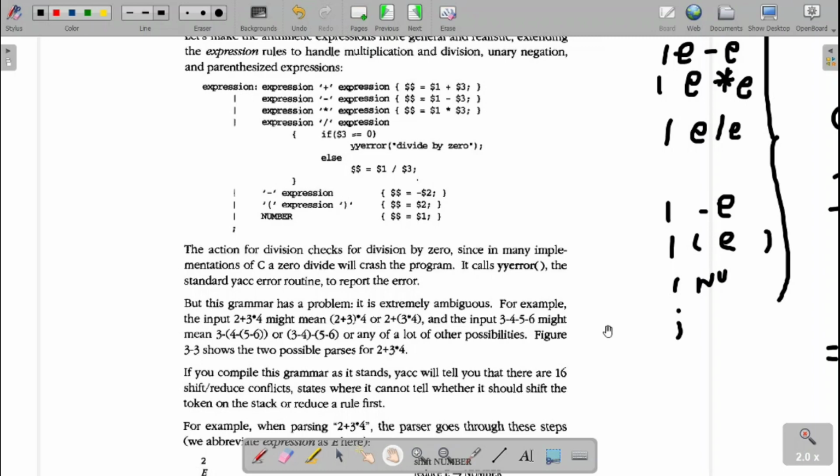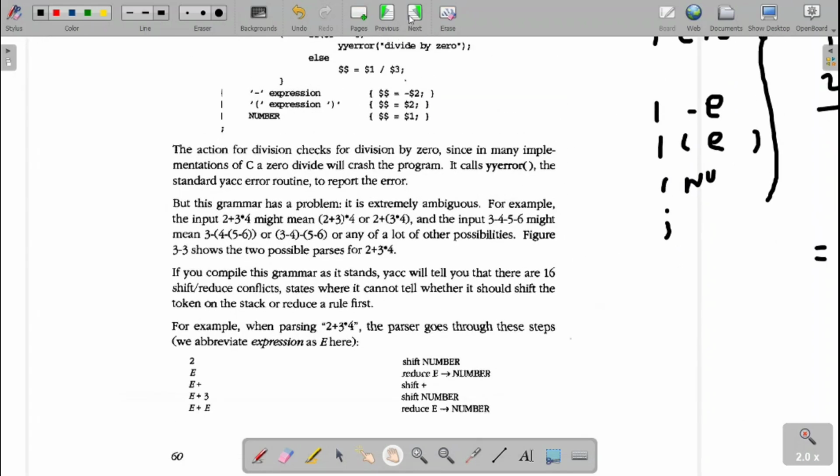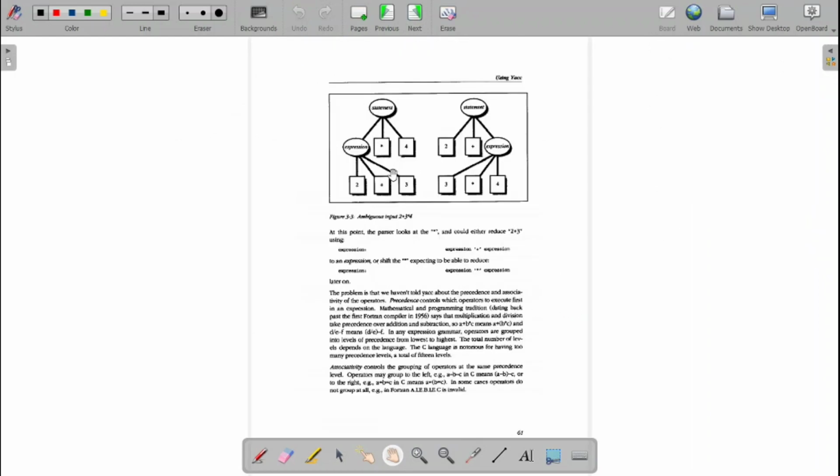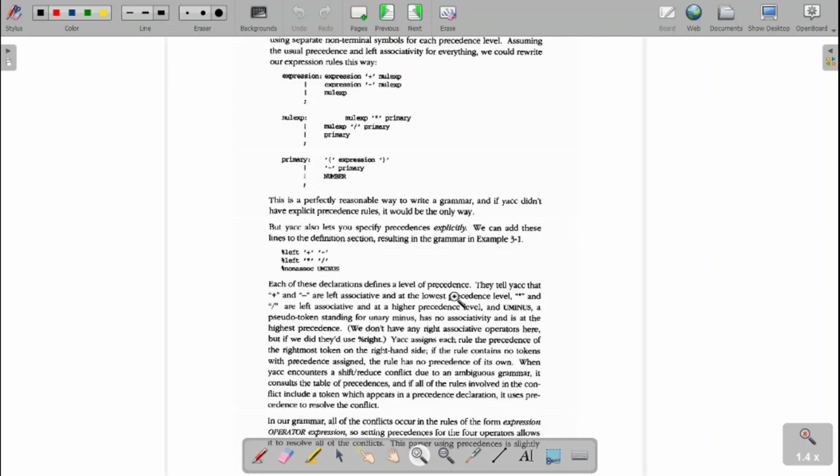Fine. So now how to solve these cases? That is a big question mark. For handling these cases, normally we go with the concept of operators and precedence. These are the two parse trees that we are getting for 2 plus 3 star 4. Two different parse trees we are getting. So to handle this case, we go with the concept of operators and precedence. That is a minute adjustment we will do to solve this.